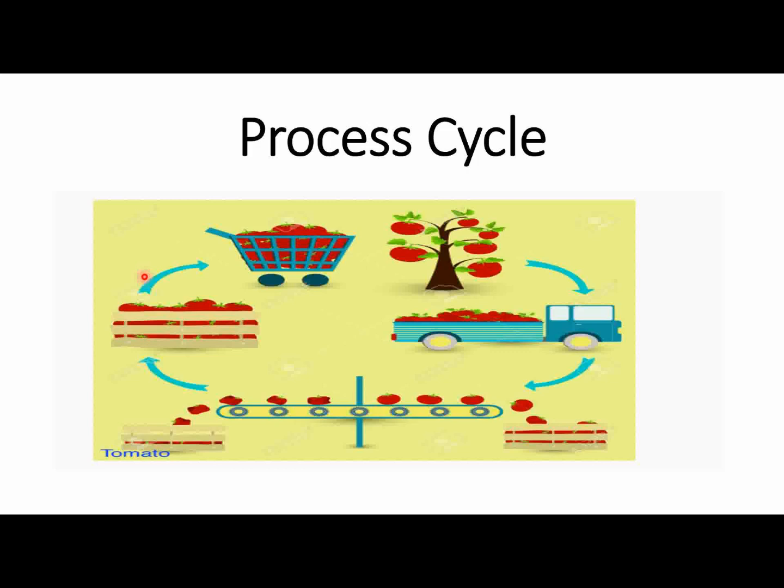The process cycle provides information related to the tomatoes, or you can say, related to the processing of tomatoes. So the primary features highlighted in the image are the tomato tree, transportation, filtering and packaging. So it's clear, this is the tomato tree and this is the transportation, this is the filtering and after that the packaging, because here they have become packaging.